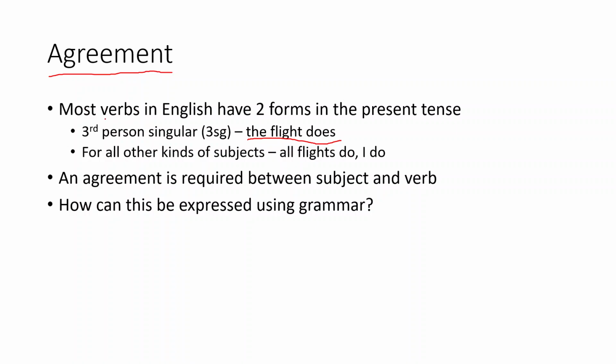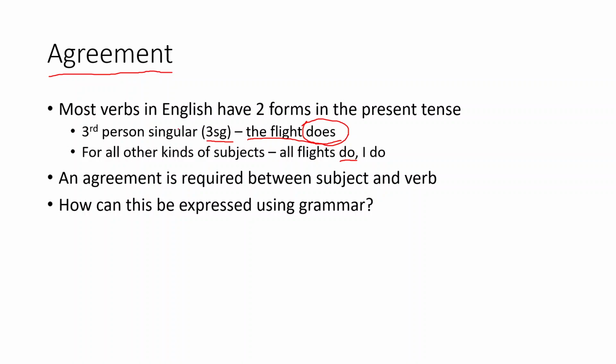So what we are trying to say is, in the case of English present tense, third person singular, if the noun is third person singular, then the verb, if it is do, becomes does. And for all other persons, for all the kinds of subjects, you have do. You do, I do, we do, right? But if it is third person singular, it is does.